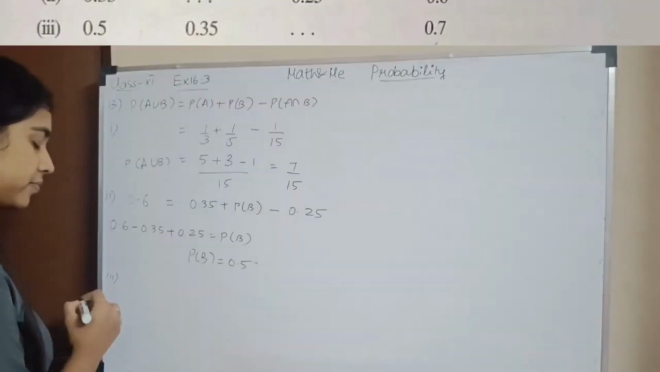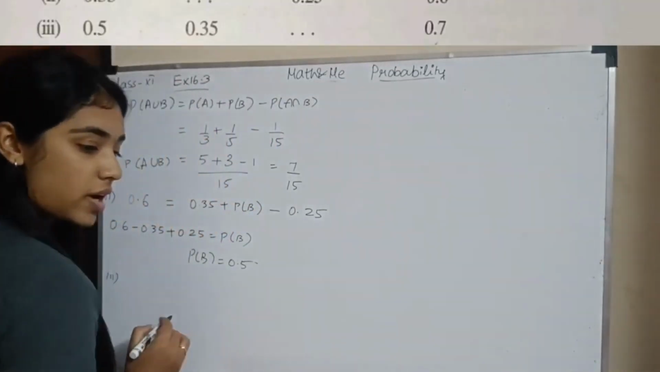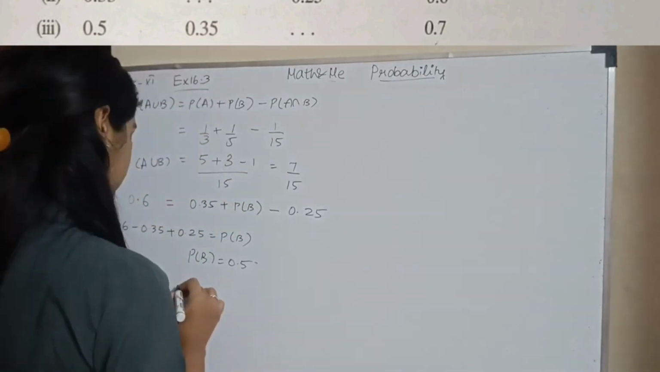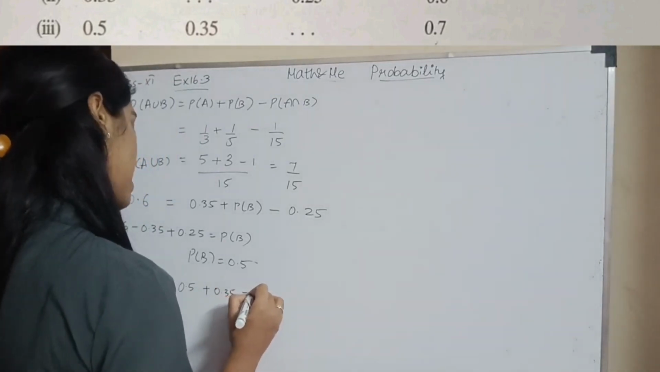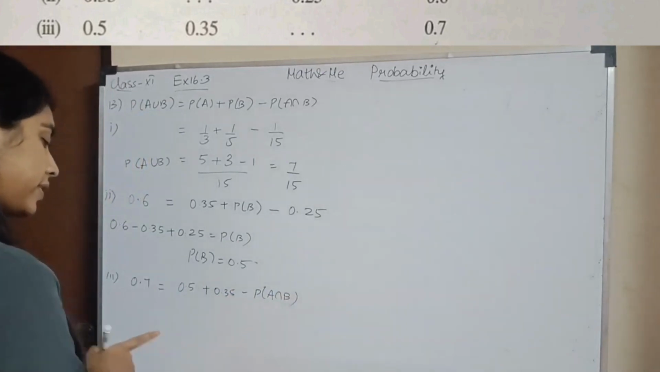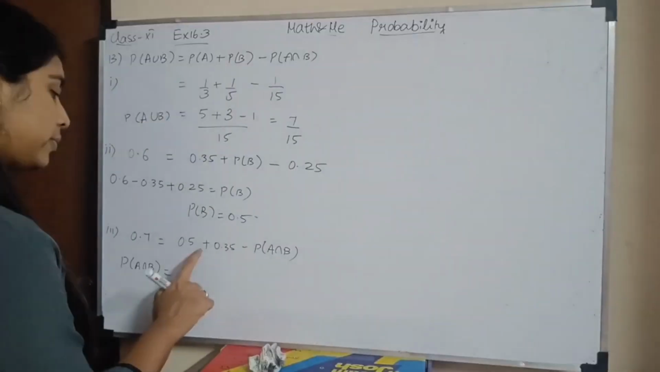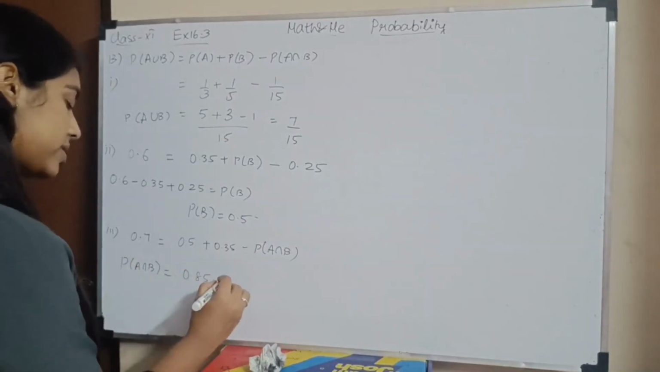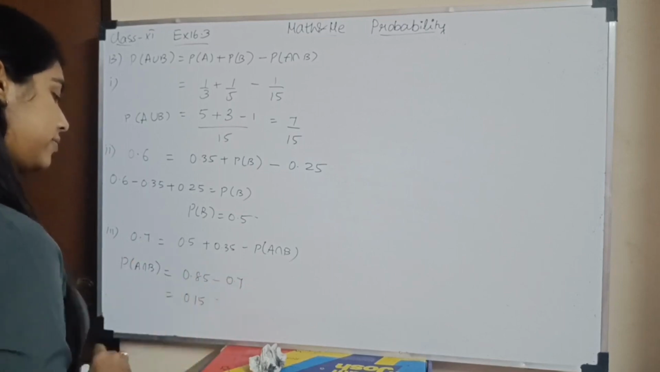Third subsection, probability of intersection. So I have my A union B is nothing but probability of A, which is 0.5, plus 0.35 minus probability of A intersection B. So my probability of A intersection B is nothing but, when I add these, I have 0.85 minus 0.7. I bring this to my right hand side. So I have 0.15. Okay.